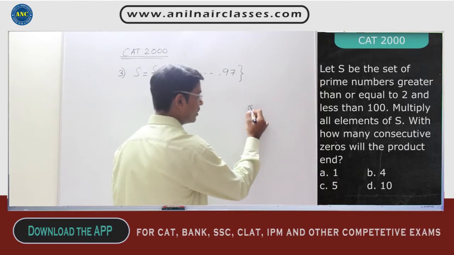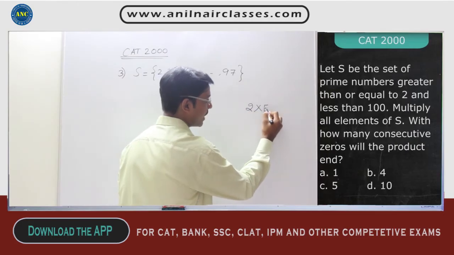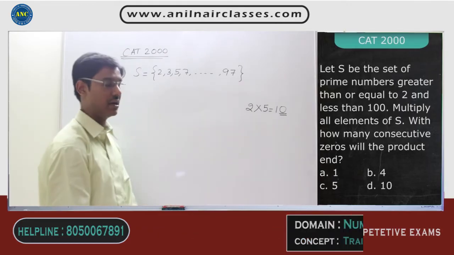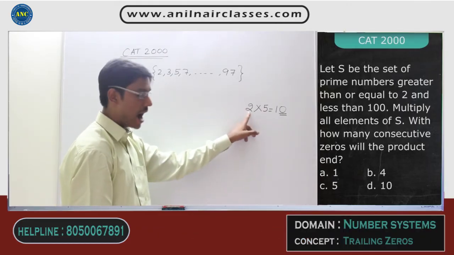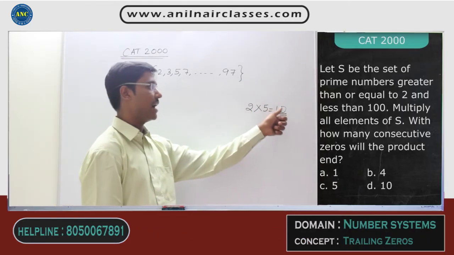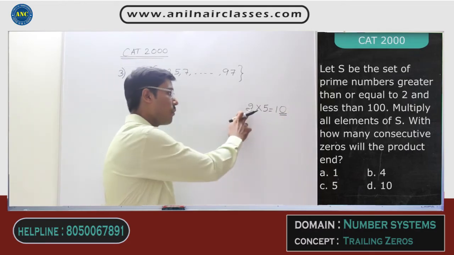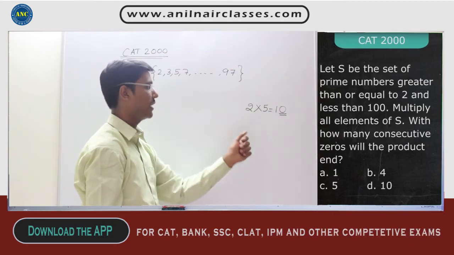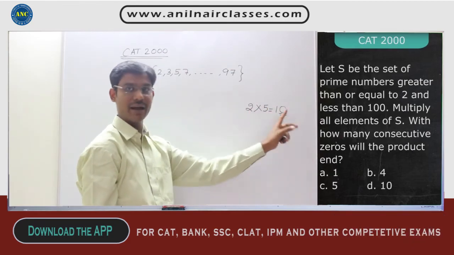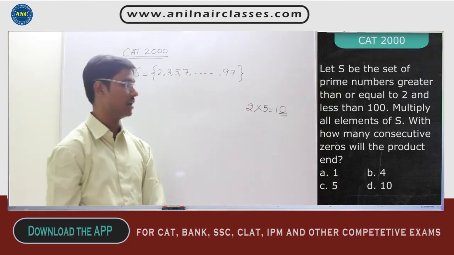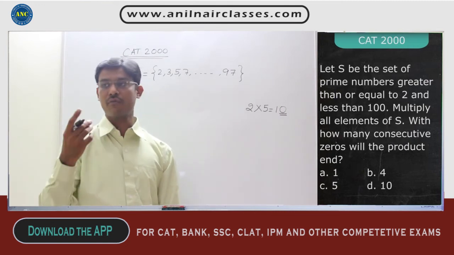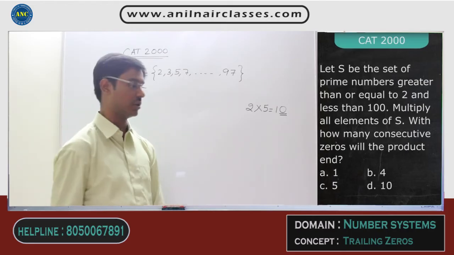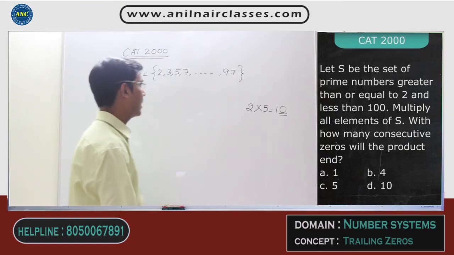Now first of all, when will a number end with 0? A number will end with 0 only when you multiply 2 and 5. 2 into 5 is 10, it is ending with 1 zero. That means if I take one 2 and one 5, that will end with 1 zero. If I take one more 2, it becomes 2 square. If I take one more 5, it becomes 5 square. 4 into 25 will be 100. It will end with 2 zeros. That means if I take one 2 and one 5, one zero. If I take two 2s and two 5s, it will be ending with 2 zeros.